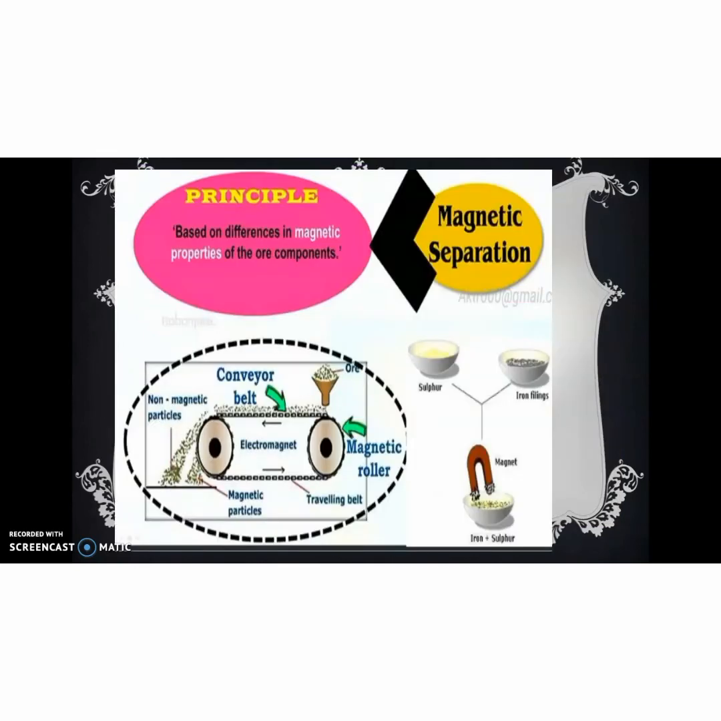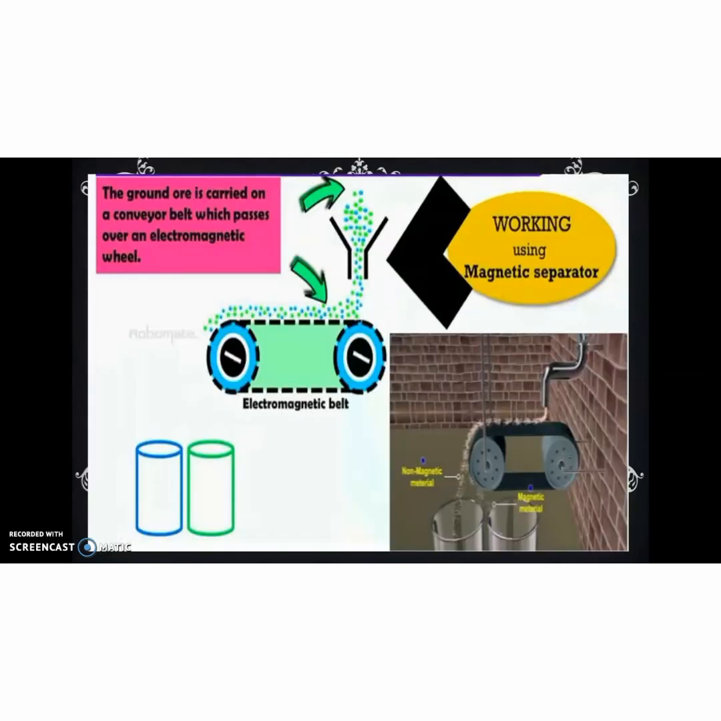Next one is magnetic separation method. It is based on the magnetic properties of the ore and the gangue particle. Mainly we use it to separate the iron containing ores. There is a magnetic roller in which the crushed ore is placed, and there is a conveyor belt for that, in which the electromagnetic substance is attracted on one side, magnetic particles are separated on another side, and non-magnetic particles are separated on various sides. So this is the working of the magnetic separator.